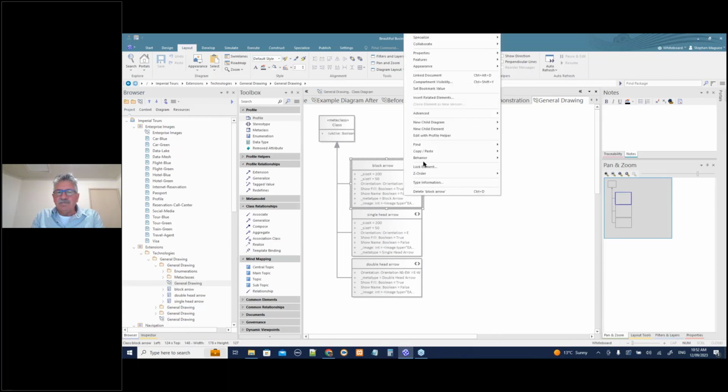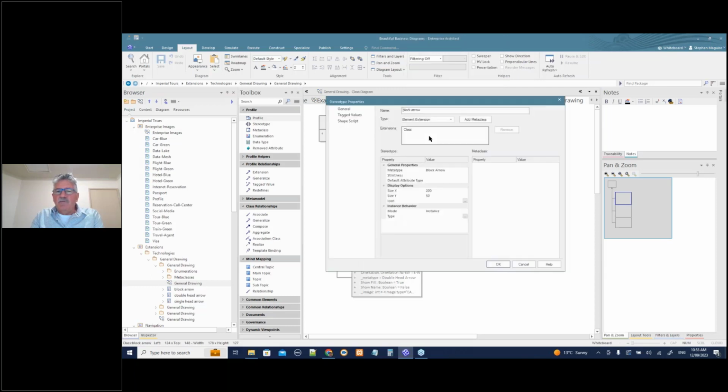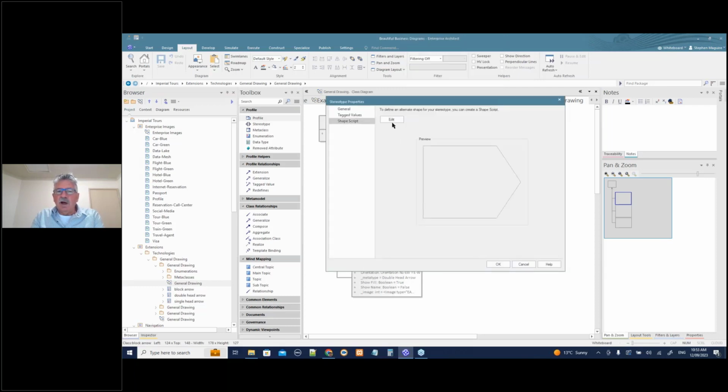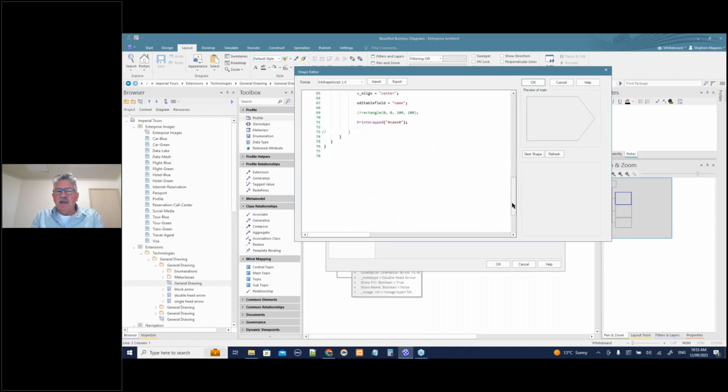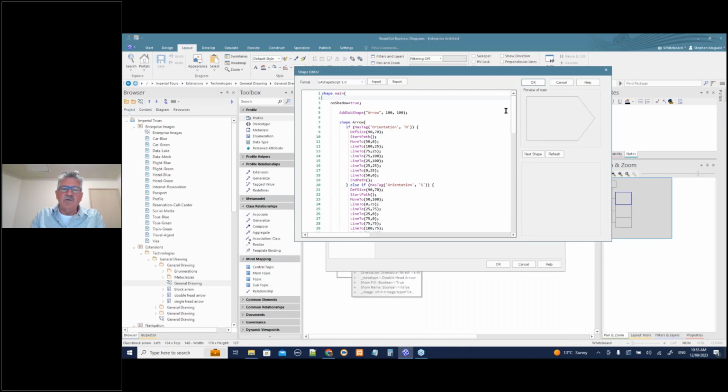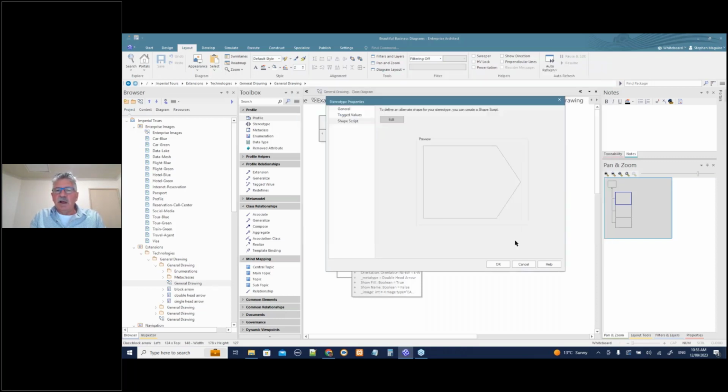If I look in here at the edit with profile helper, and I look at the shape script and edit, you'll see that there's some stuff in here that's creating this element. Now, this is not for the faint-hearted. If you're a business person, just close your eyes for a minute and don't look at this, but you'll be able to get some of your technology people to do this. And there's lots of examples of this in the help, the user guide, and beyond.